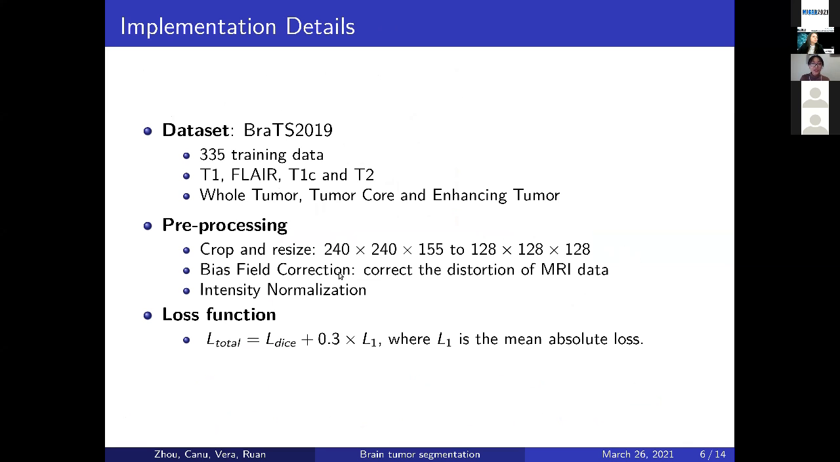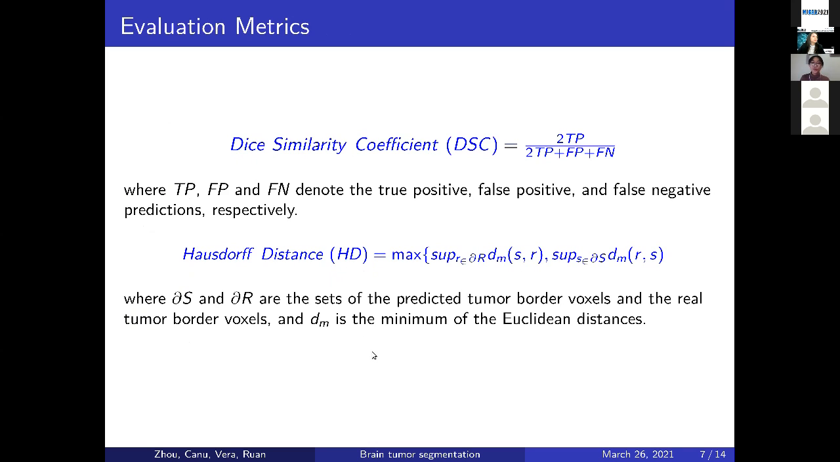Bias field correction is used to correct the distortion of MRI data, and intensity normalization is used to normalize each image. And the loss function is combined by the Dice loss and the mean absolute loss. To evaluate our method, we use 2 metrics: Dice similarity coefficient and Hausdorff distance.